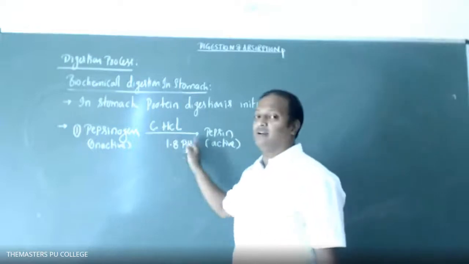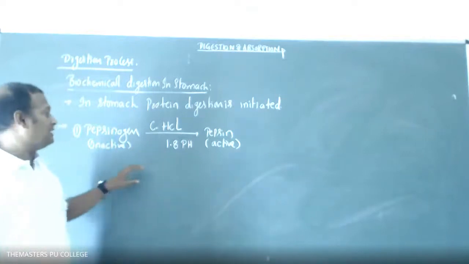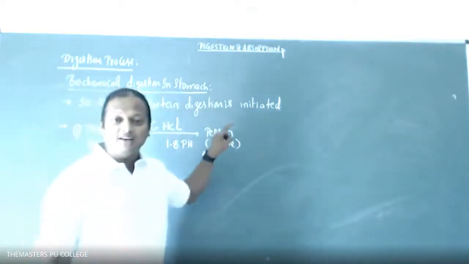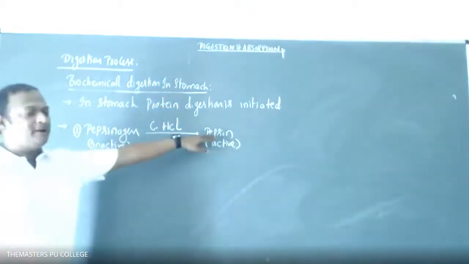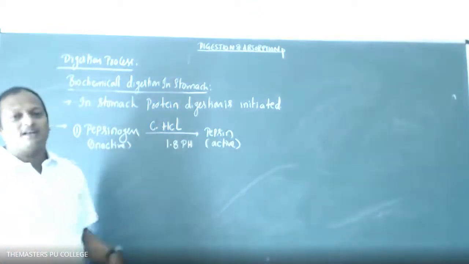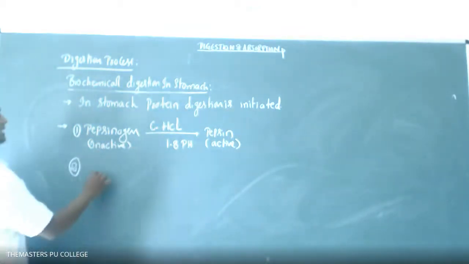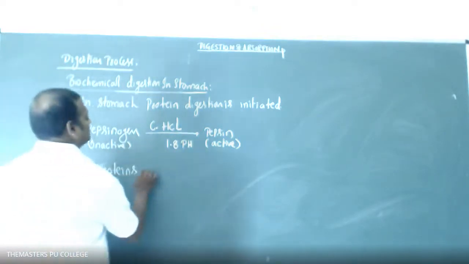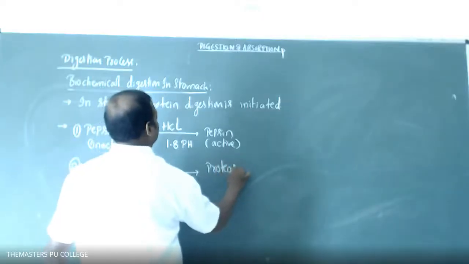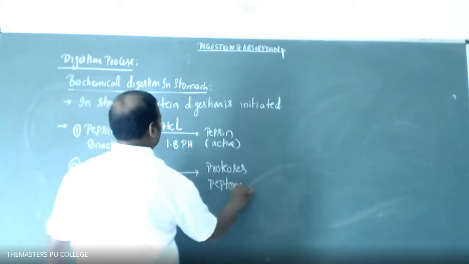In the influence of HCl, at pH 1 only, the inactive pepsinogen is converted into active pepsin. Okay, students. Once pepsinogen is activated into pepsin, the protein digestion will be initiated. The second reaction is that proteins are converted into proteoses and peptones.